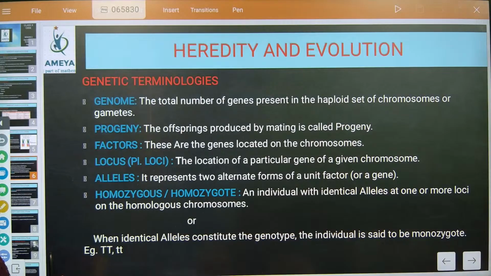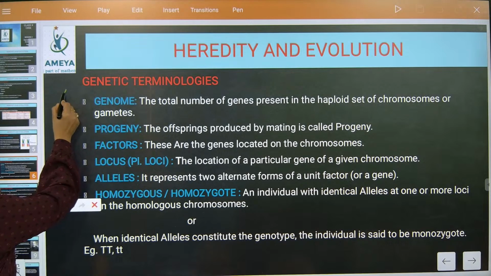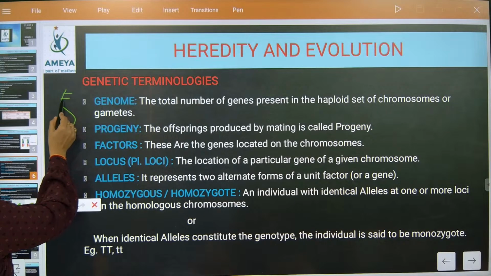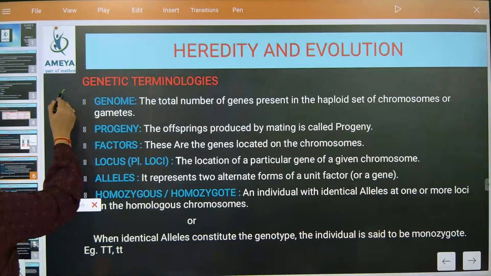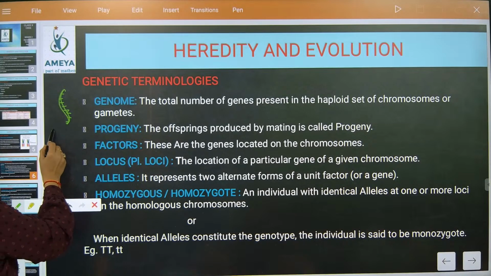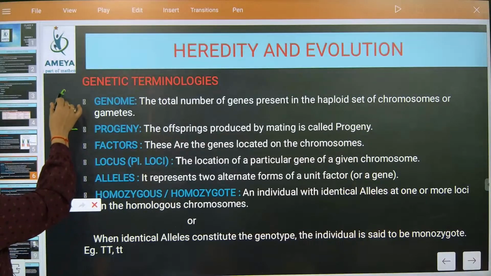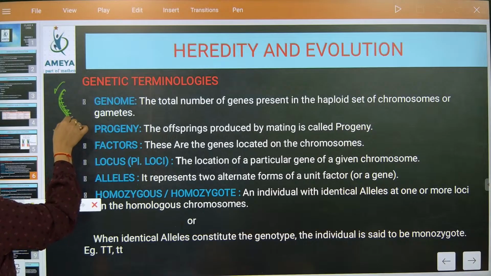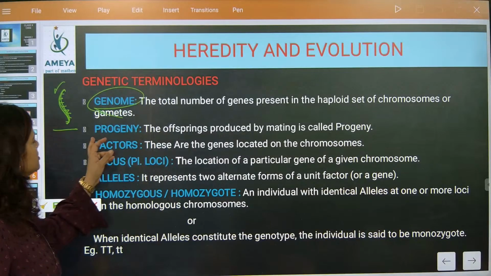So let us see one time so that there will be no confusion. This is a haploid chromosome, only one single strand is there. Now, how many total number of genes are present in this? Count the total number of genes here. The total number of genes present in a haploid set of chromosomes is called the genome. Understood? Now, what is the meaning of progeny?